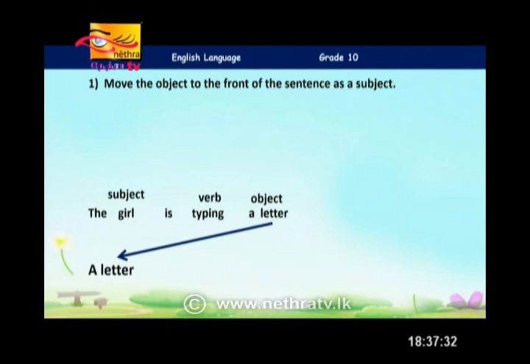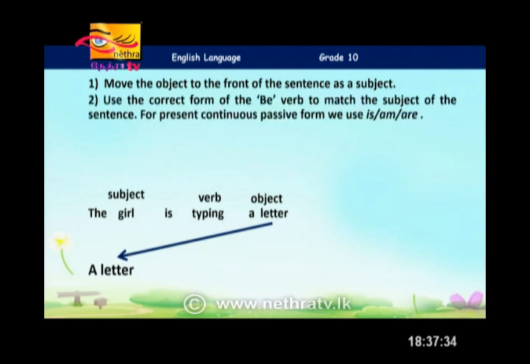So, a letter comes in front. Then use the correct form of the verb be to match the subject of the sentence. When it comes to present continuous passive voice, we use is, am, or are.